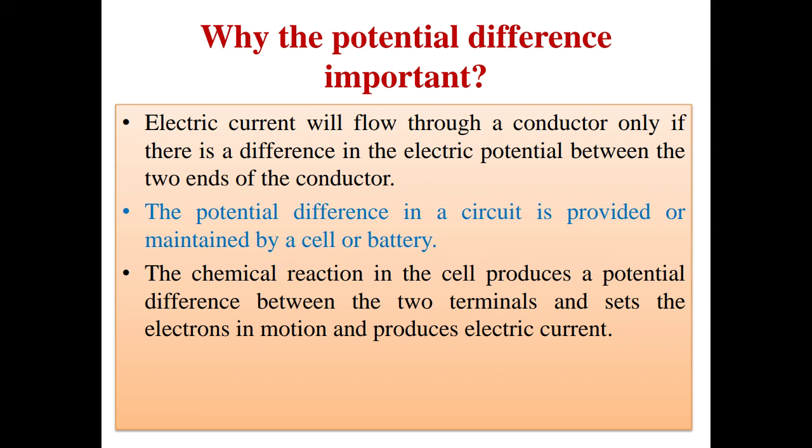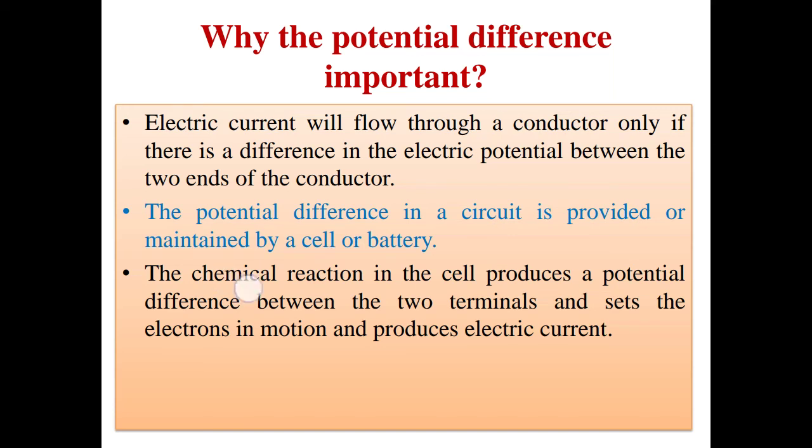Beta, very important questions. There are two questions and students usually get confused. If in the exam there is a question that says name the instrument which maintains the potential difference in the circuit, then the answer will be cell or battery. And if the question in the exam says name the instrument which measures it, then you have to write voltmeter. So be very careful in such types of questions.